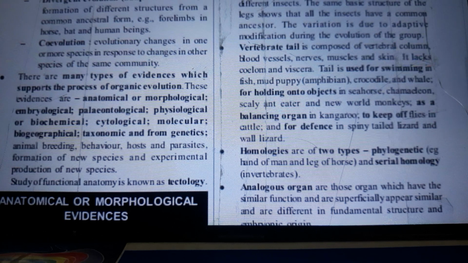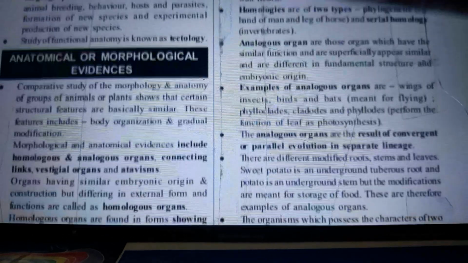Phylogenetic, example the hand of man and leg of horse, and serial homologies in vertebrates. Analogous organs are those organs which have similar function and superficially appear similar, but are different in fundamental structure and embryonic origin.